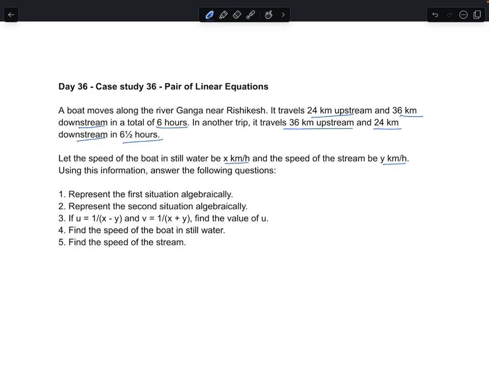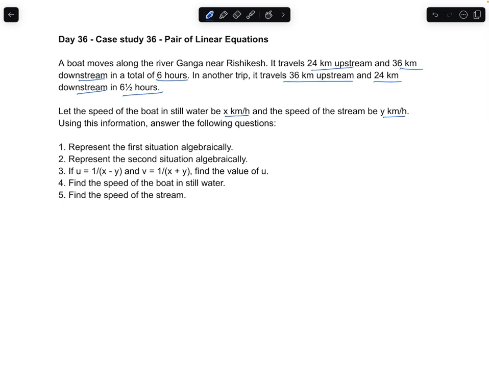Question 1. Represent the first situation algebraically. Let's go back to the question. The first situation is case 1. In upstream, it has traveled a distance of 24 km, and in downstream, it has traveled a distance of 36 km.